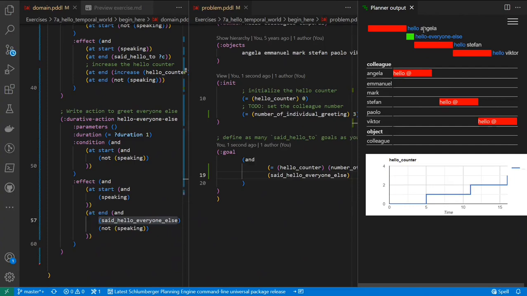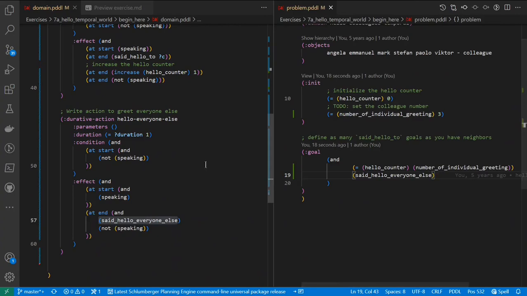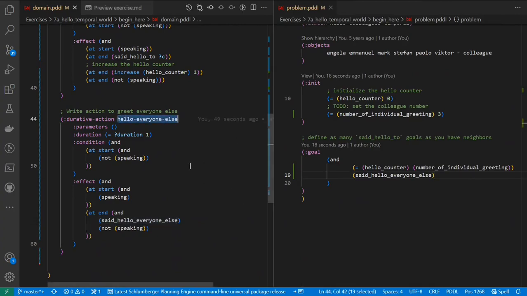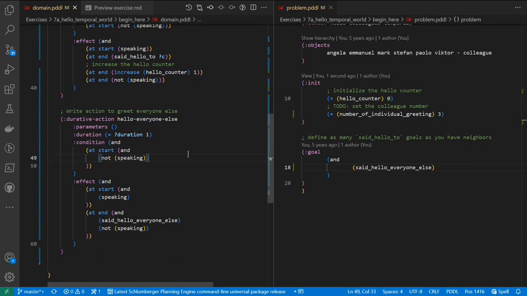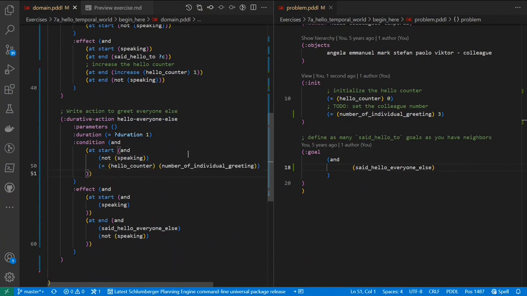So now we greet 3 randomly selected people, and we greet everyone else, but not that way. We have to greet them at the end. So how do we modify that? How do we prevent that action from kicking in that early? Did we tell the planner that it needs to start after we greet everyone else? No. So a simple way of doing that is taking the condition from here and putting it as a precondition right here.